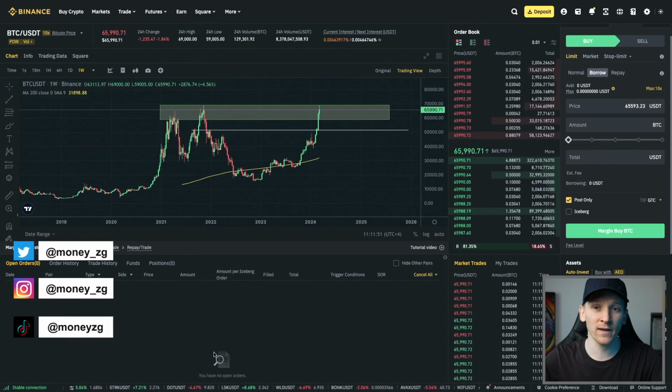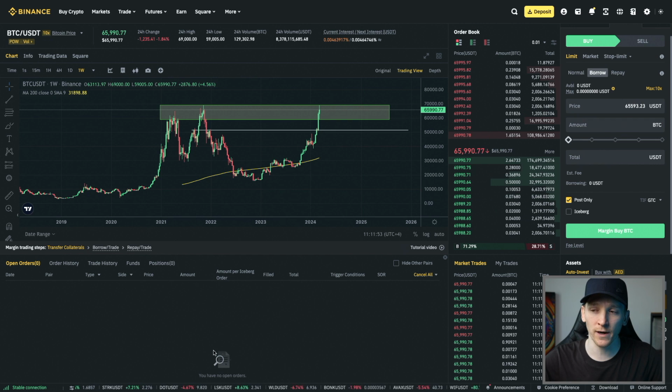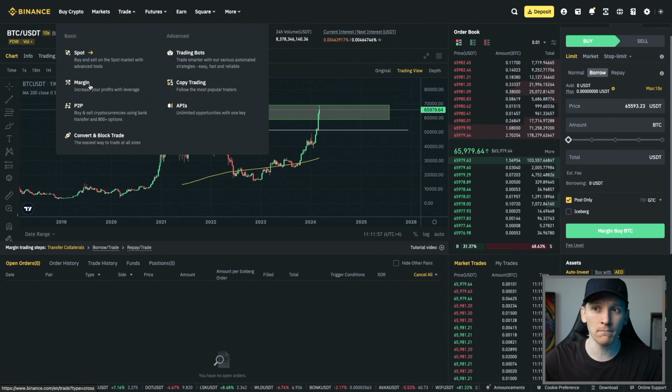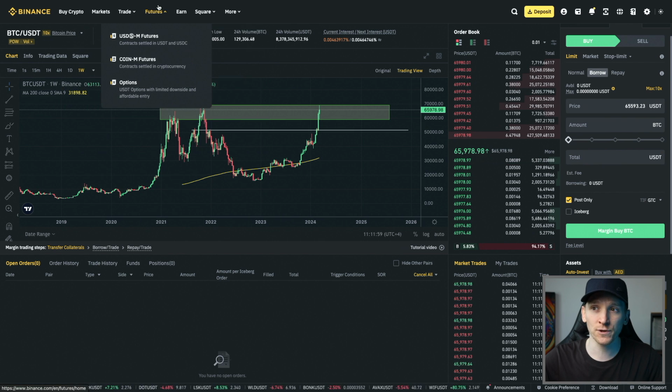Binance margin versus Binance futures. What are the main differences here and which one is most suitable for your trading? So if you do have a Binance account, you'll see the trade screen has spot and margin together. And then futures is a completely separate thing.